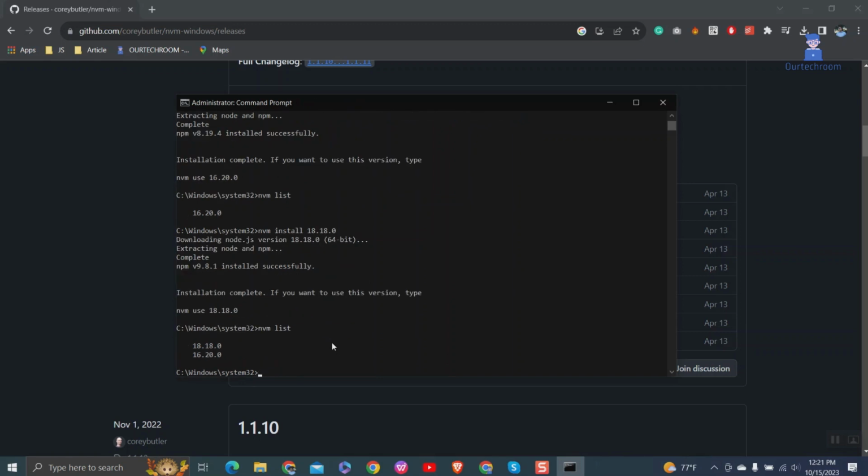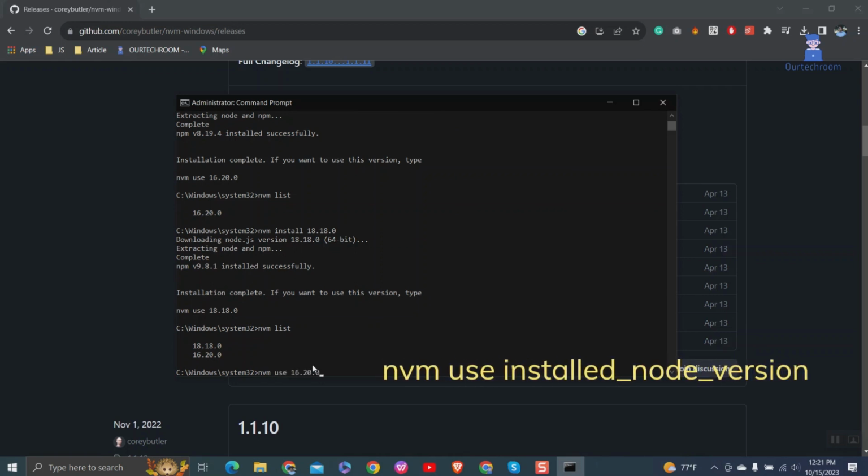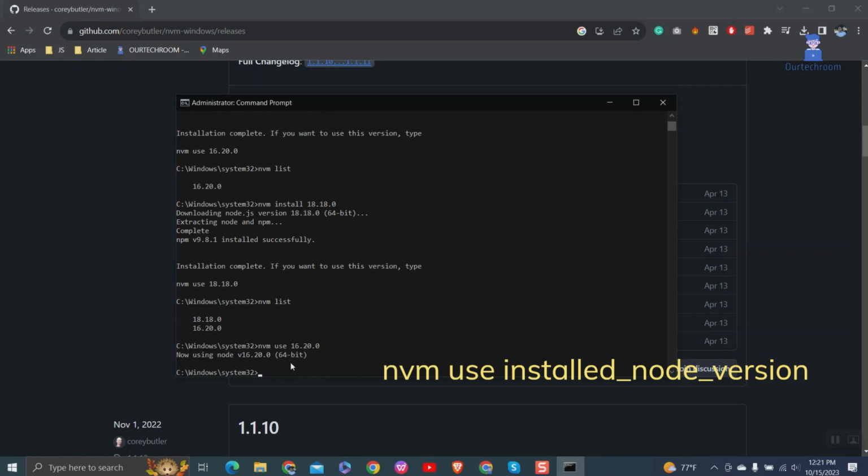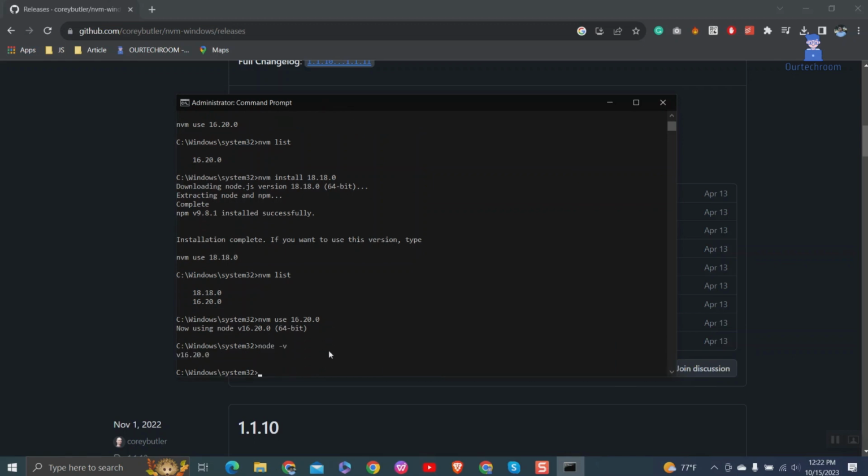I want to use the 16.20.0 version, so type nvm use 16.20.0 and press enter. Now I am currently using that version. If you want to switch to another version, you can use the same command with a different version name.